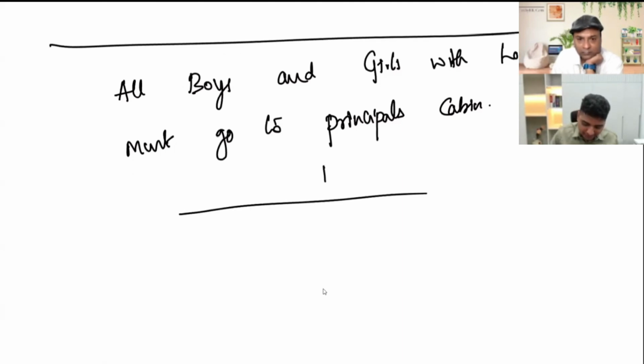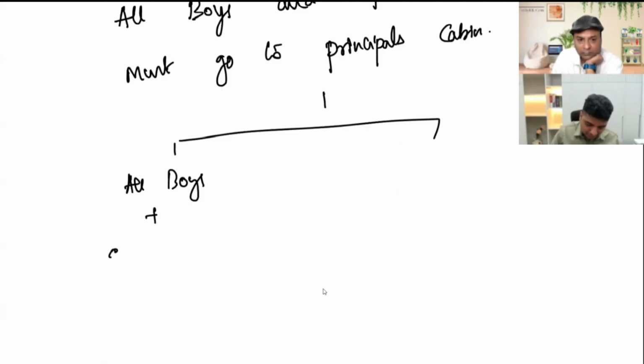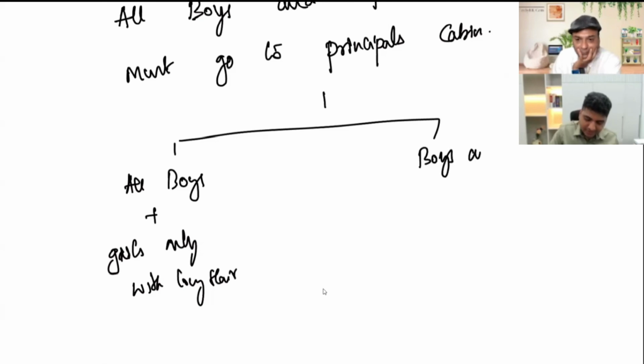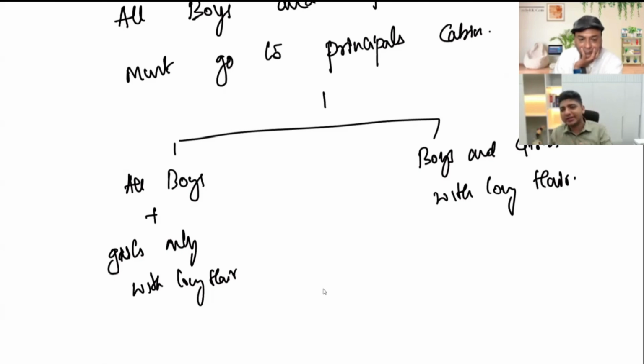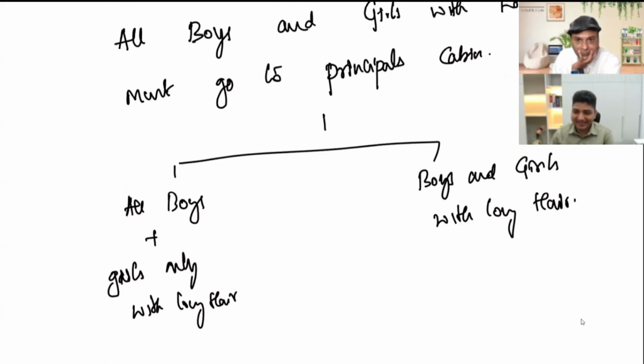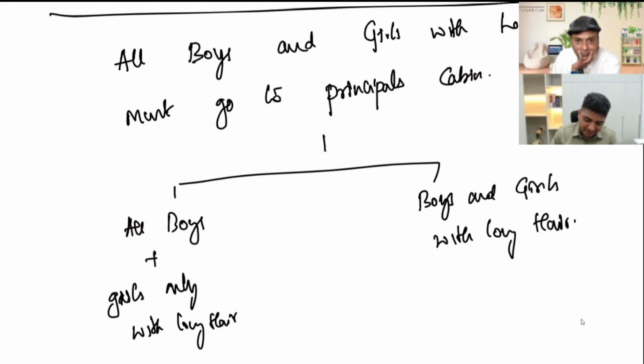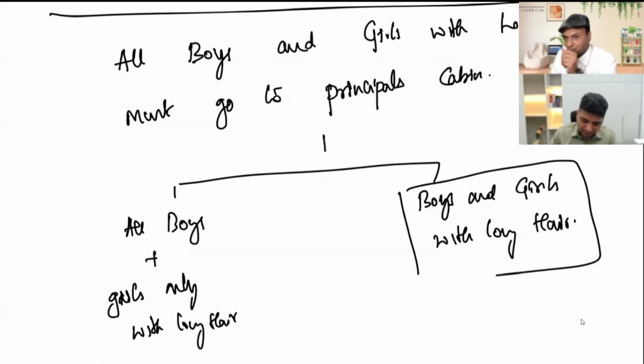So, two interpretations: all boys plus girls only with long hair, or boys and girls with long hair. So does this long hair apply only to girls, or does it apply to both boys and girls? I want discussion to happen. Yes, for both. Arvindji has said both.